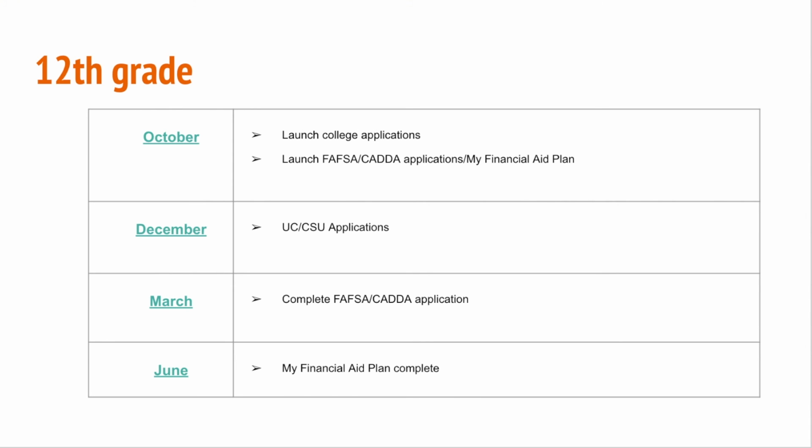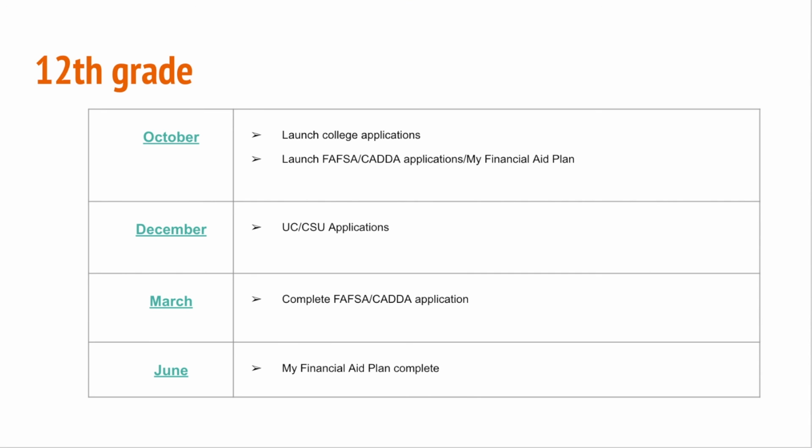So that's really what we're going to be focusing on with our 12th grade students. Again, just being there to support them, monitoring them along the way to ensure that they are meeting important deadlines. By December, we of course want their UC-CSU applications in and completed if that's where they are choosing to apply. If students are choosing to apply to any private colleges, there are different deadlines, and so we'll work with those students independently to make sure they get those applications in on time.